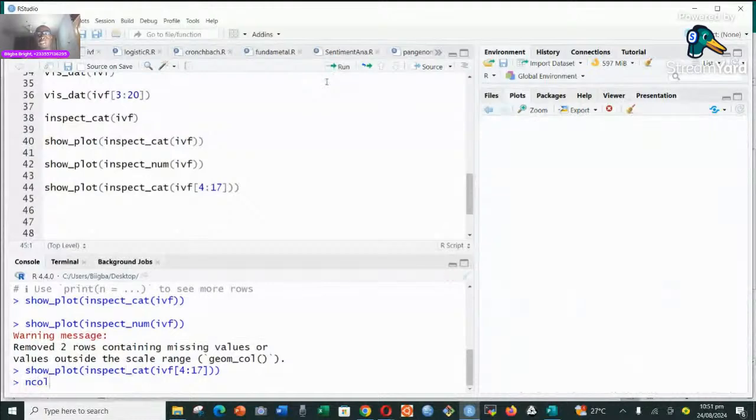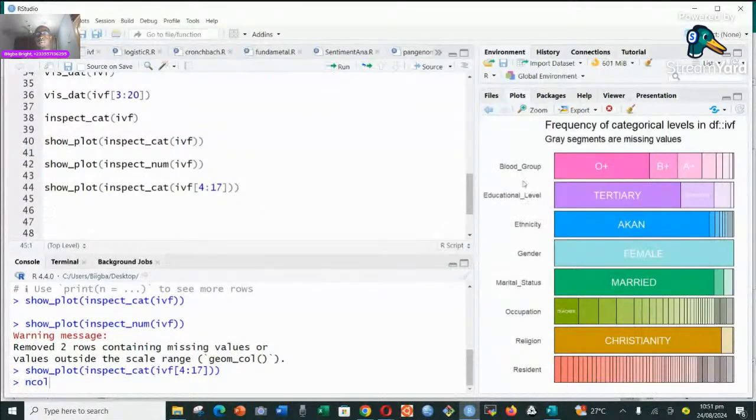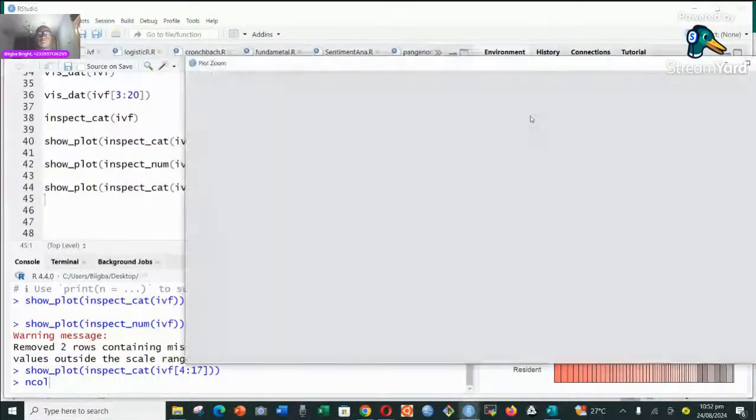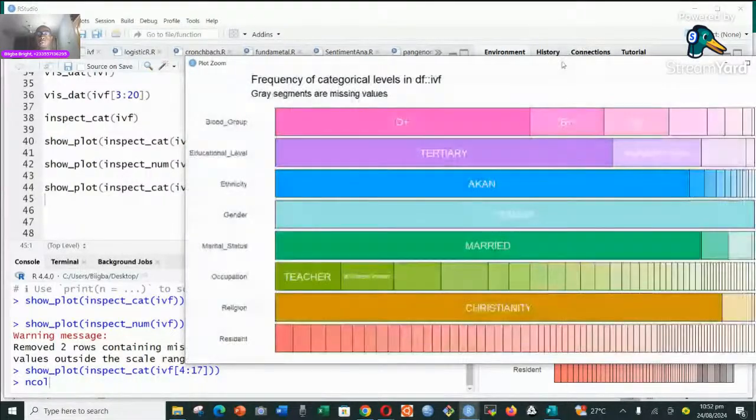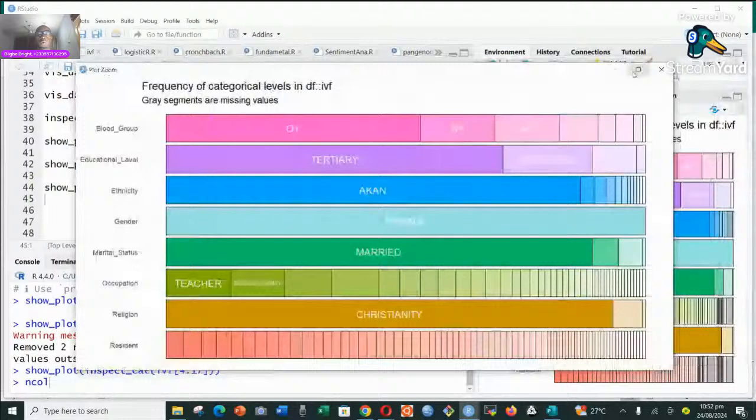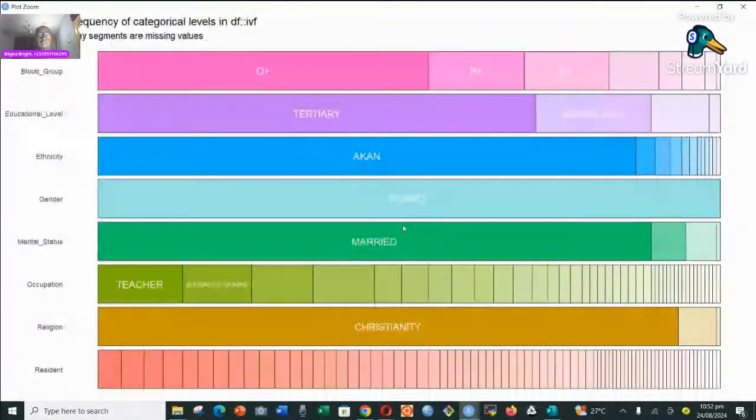So when we do that, you see, that gives us this beautiful graph where we can now have a clearer view. And then that is it. So basically, these are the various ways through which we can explore our data. But before I sign off, let me show you other ways. Now you can see how it looks, quite beautiful.